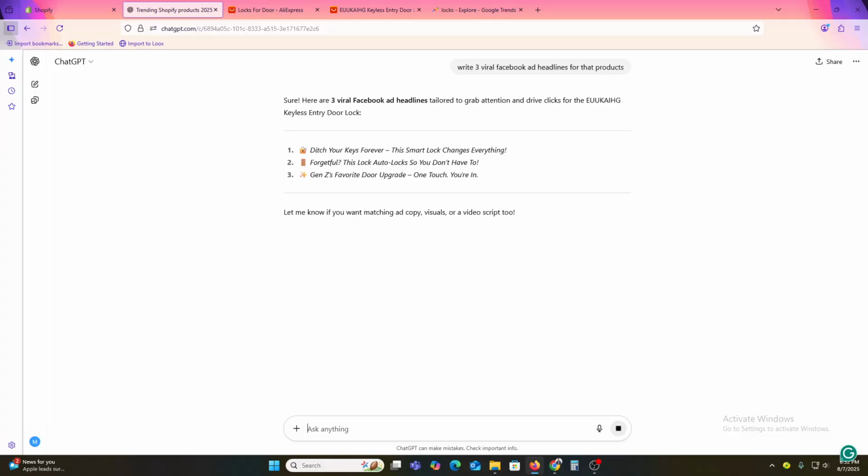You can create a TikTok script to promote products in 15 seconds. Also here you can see we get these 3 options, so it is an amazing one. You can even say give me 3 pain points and solutions to highlight in the ad. The result is a scroll-stopping ad tailored to your audience.